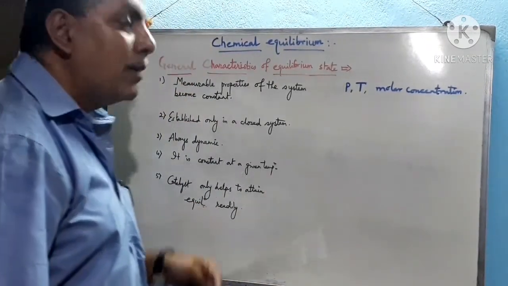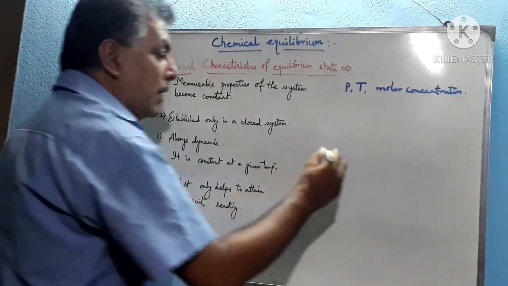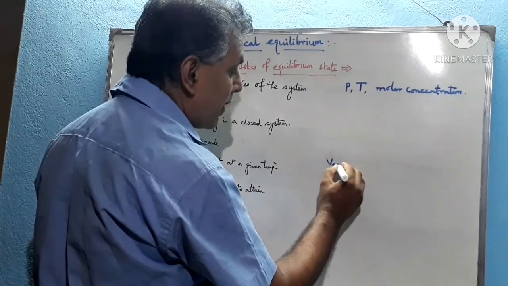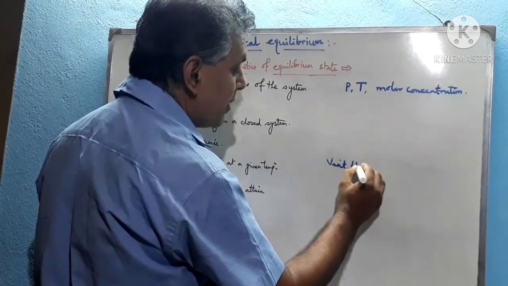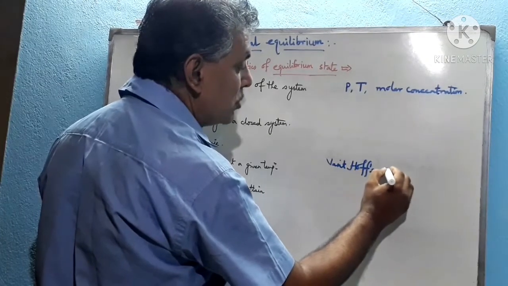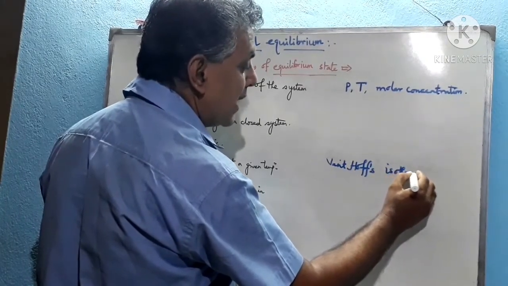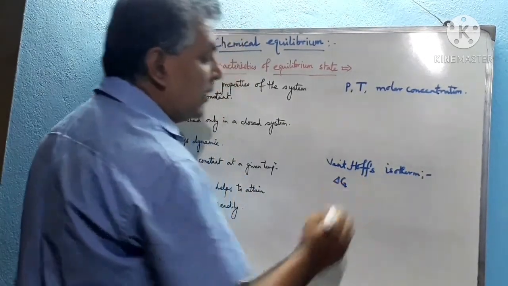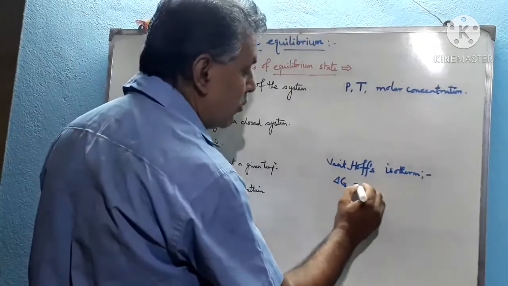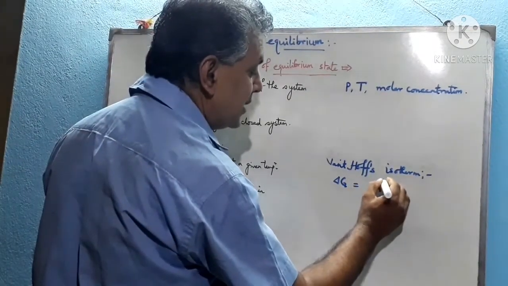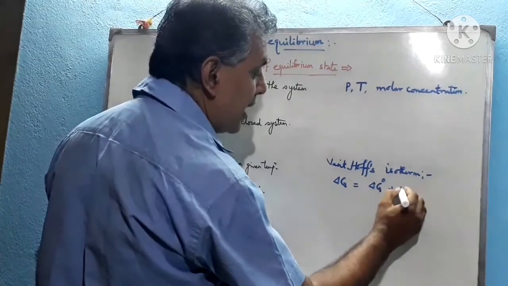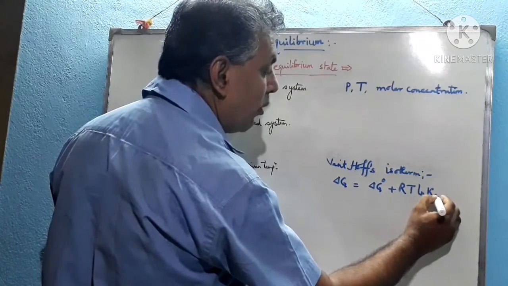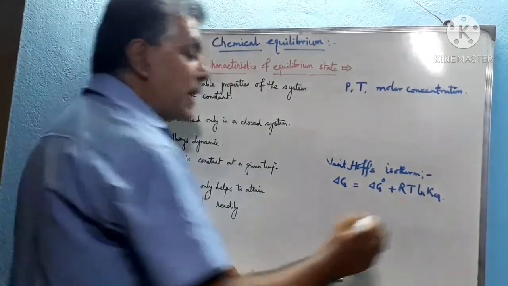Now, it is constant at a given temperature. From the thermodynamics point of view, from Van 't Hoff's isotherm, we can express that del G, the change in free energy, equals del G0, the change in free energy at the standard state, plus RT ln K. Only if it attains equilibrium does it become K equilibrium.